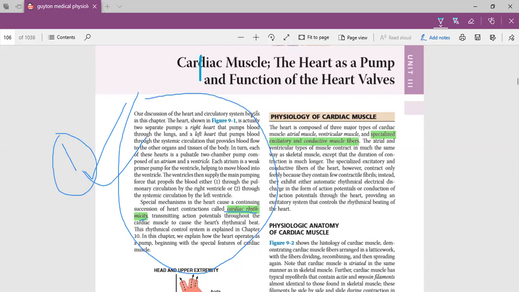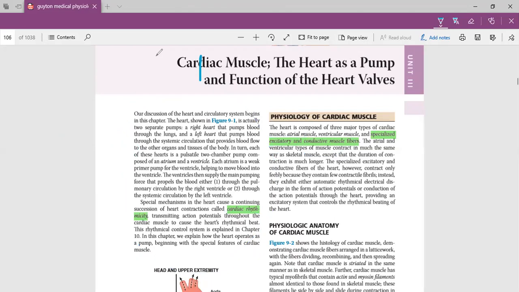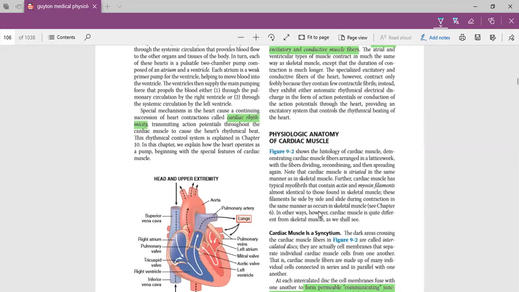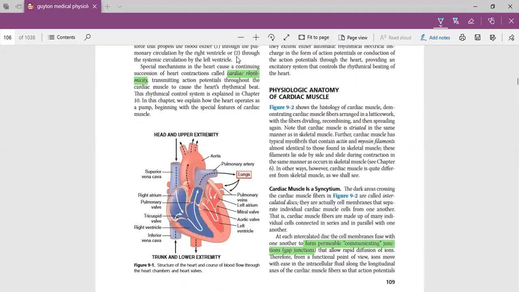The next important point is that heart muscle is excitatory. Heart has conductivity, heart has contractility. So these are the important characteristics of heart which you should know. These can be asked in Viva. On the right side, you can read this topic, physiological anatomy of the muscle. It can be asked in Viva or MCQ questions, and it will help you clear your concepts.